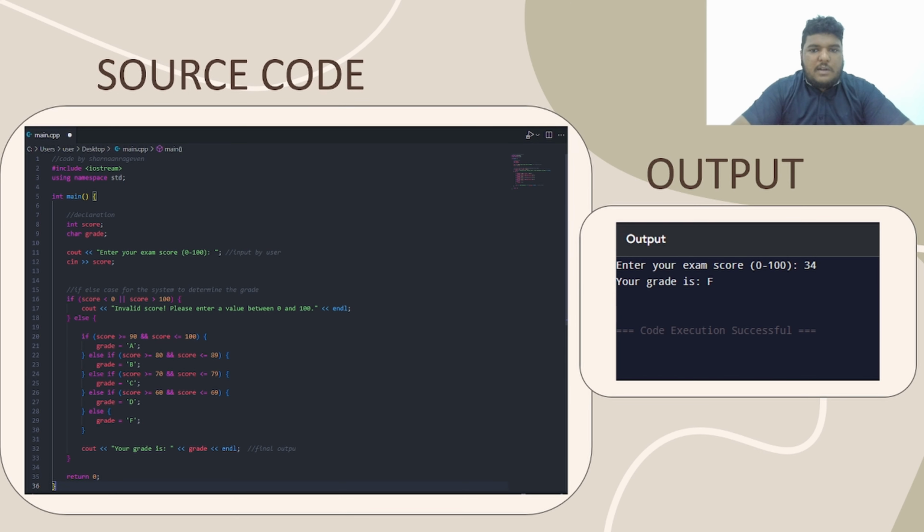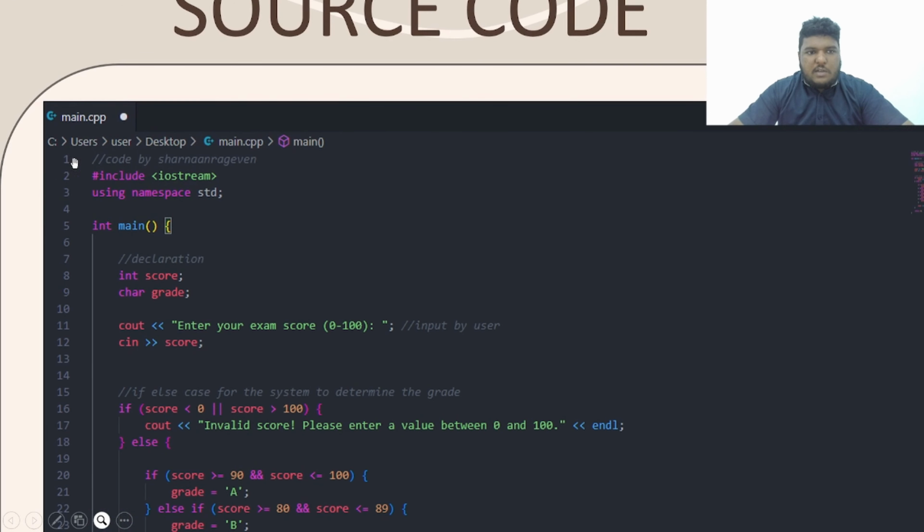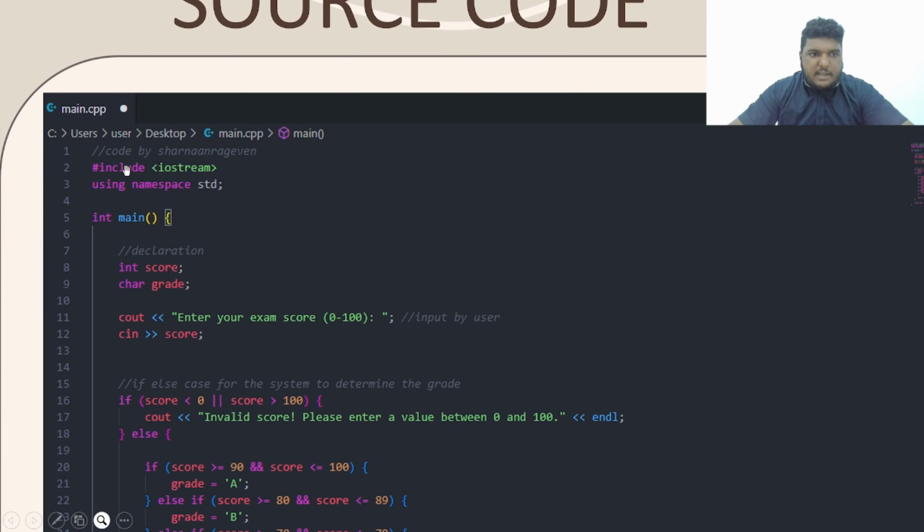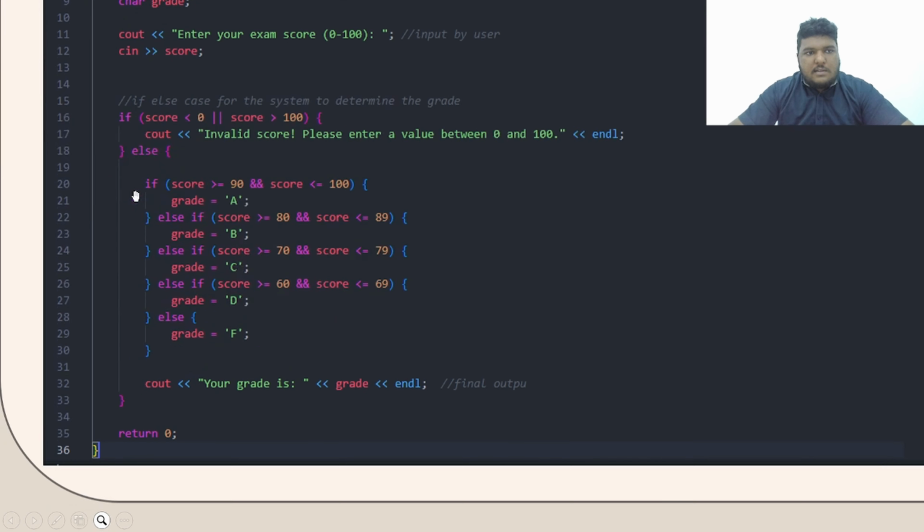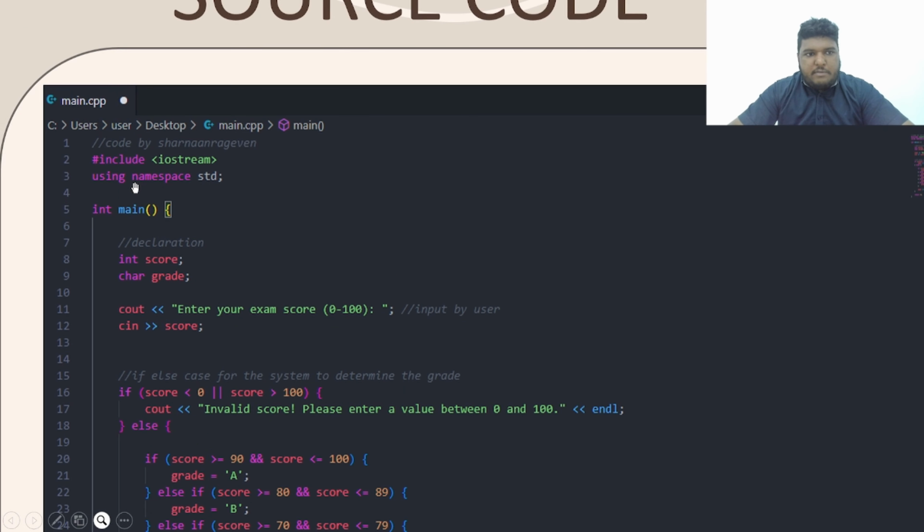Good morning, everyone. My name is Sharan Raghun Satyanandan. For my part, in the PBA2 for the subject PSPD, I'll be presenting the source code. Let me break down the source code right here. In the first line, I have added a single line comment. And on the second line, I have added a header, which is the iostream header. The third line, I have added using namespace std.